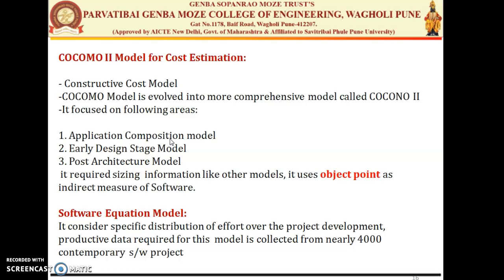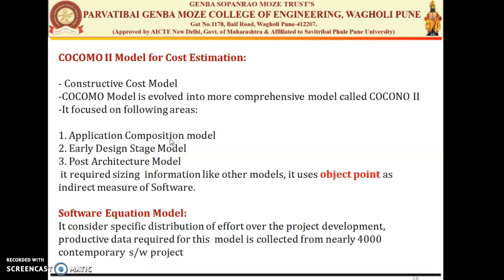The COCOMO model also requires some sizing information like other models. We have seen that sizing information is given by different measures such as the object point, function point, lines of code or lines of source code. But COCOMO 2 itself focuses on the object point, which is an indirect measure of the software.